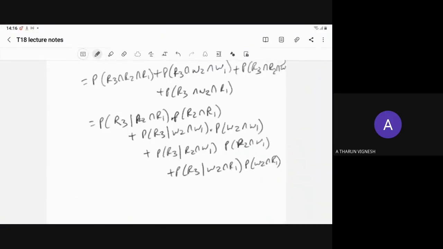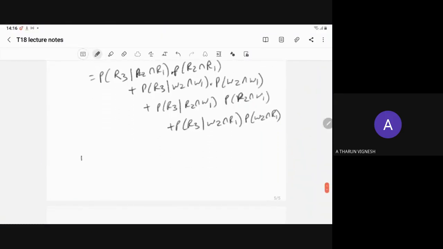I have told you, probability of R2 intersection W1 can be written as probability of R2 given the first step is W1, into probability of W1.